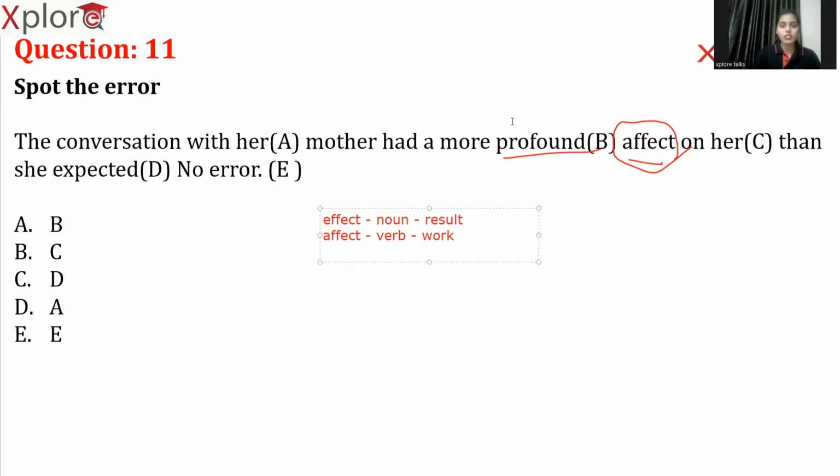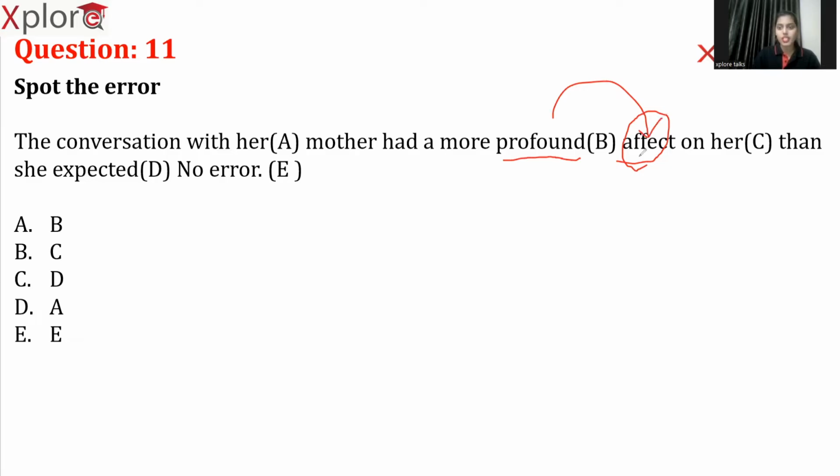Here, as you can see, the conversation with her mother had a more profound result on her. So we are talking about a profound result. Profound is an adjective, and we use adjectives to modify a noun, not a verb. So the answer is that we have to replace this term affect with effect. Effect on her than she expected. Now the error is in part C, which means the answer is option B.